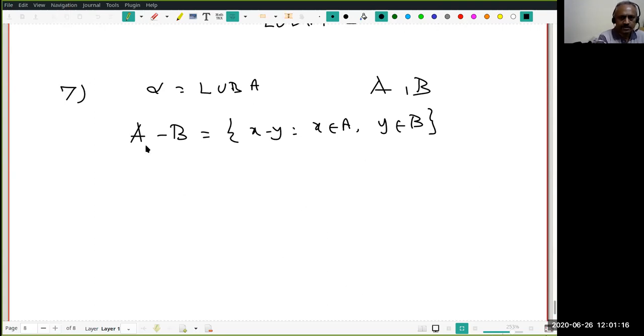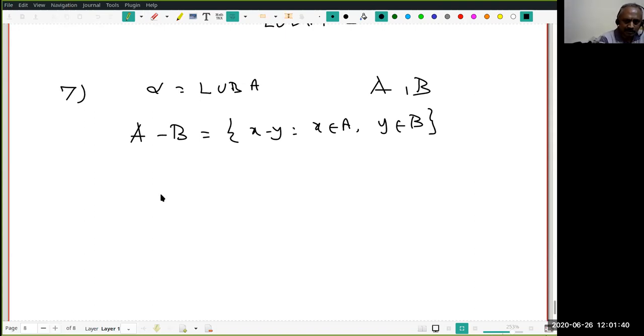I want to look at this set. Now I want to compare the LUB of A minus B with something, LUB of A and B, or GLB of A and B, or any cross objects. At present, I don't want to say what I want, but let's just try.